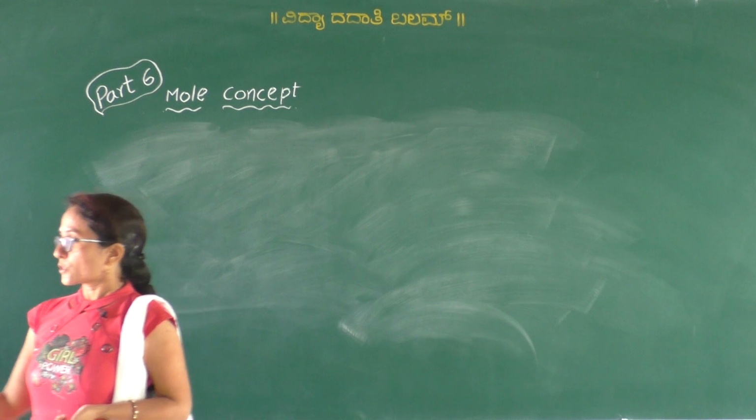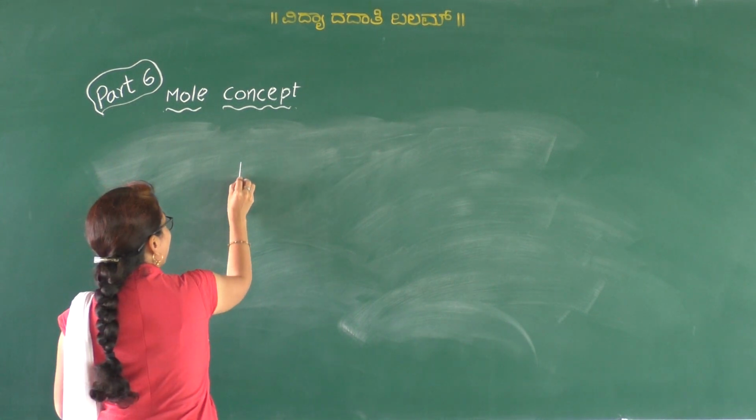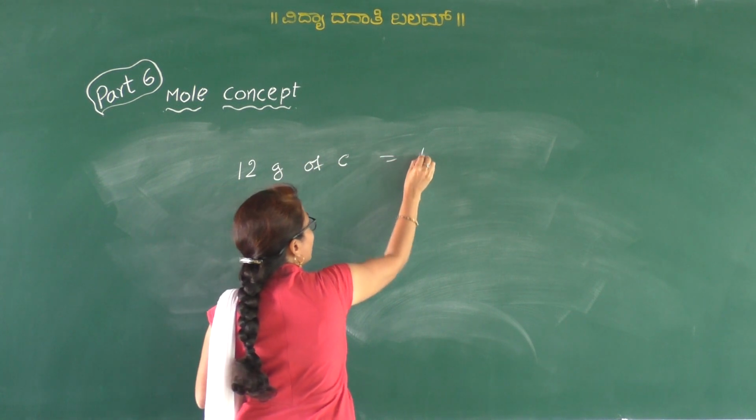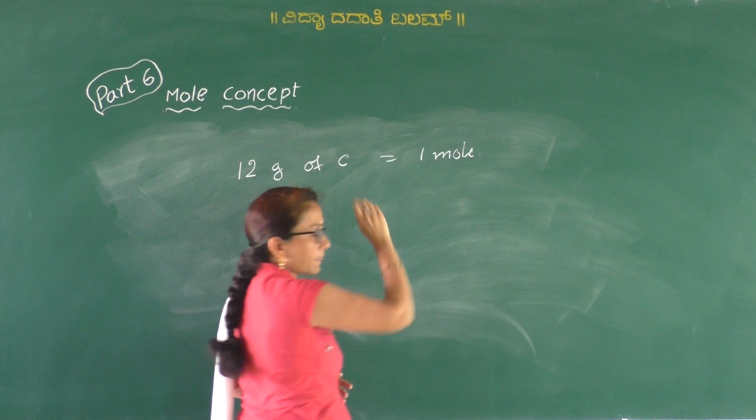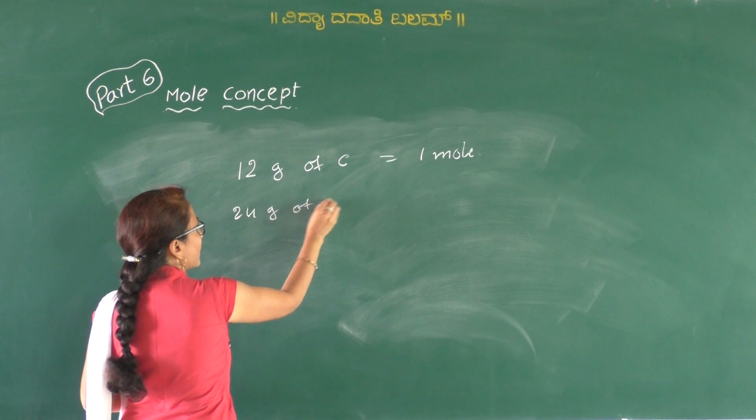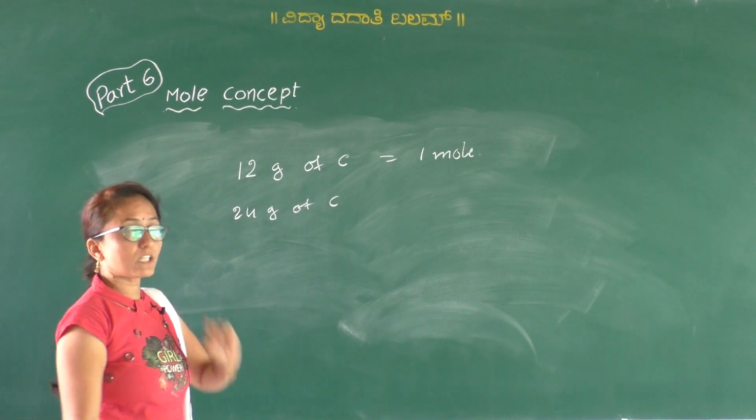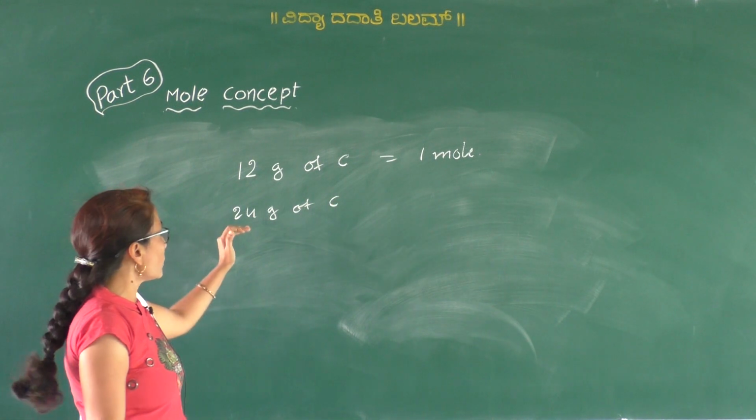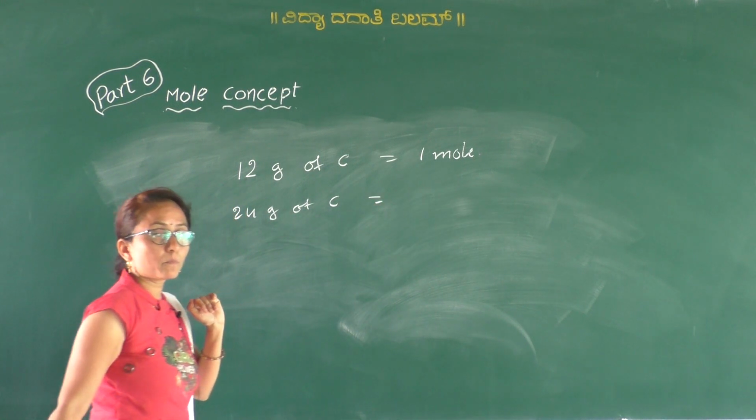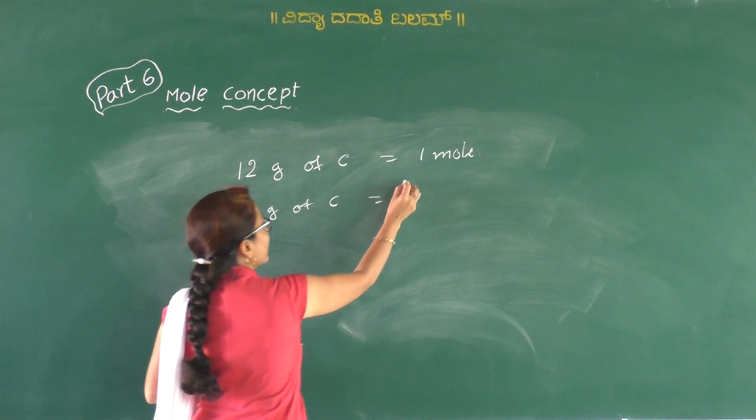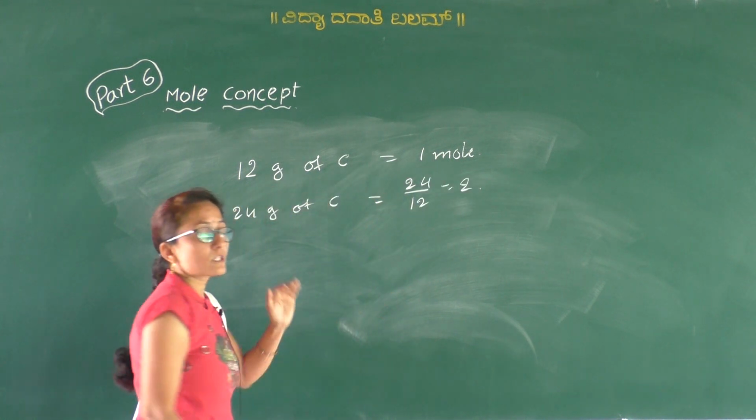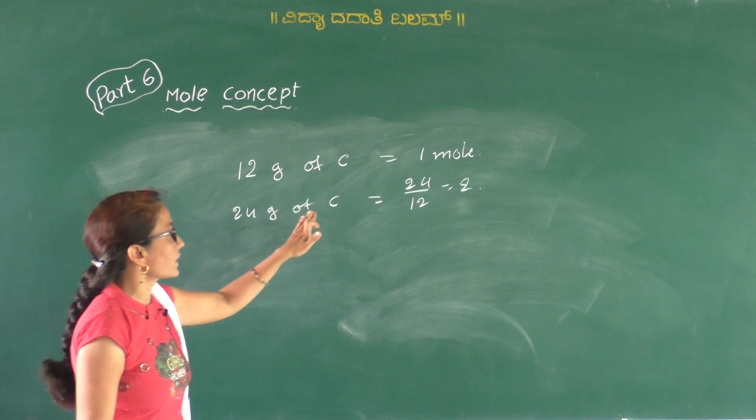Okay. We know that exactly 12 grams of carbon is equal to 1 mole. If we take 24 grams of carbon, how many moles are present in 24 grams of carbon? That is to be calculated, just by cross multiplication. We get 24 divided by 12, which is equal to 2. That means 2 moles are present in 24 grams of carbon.